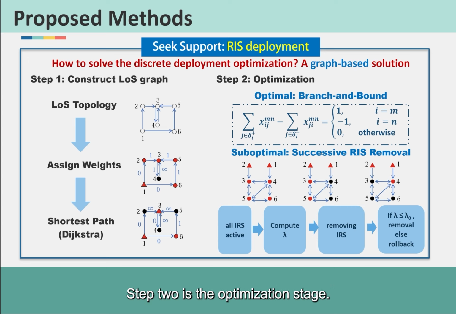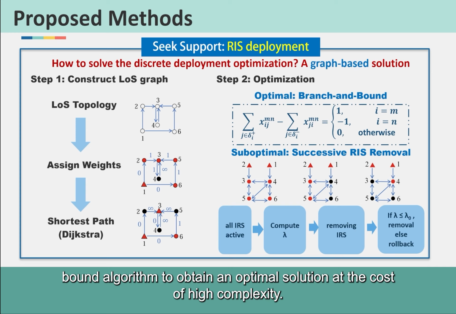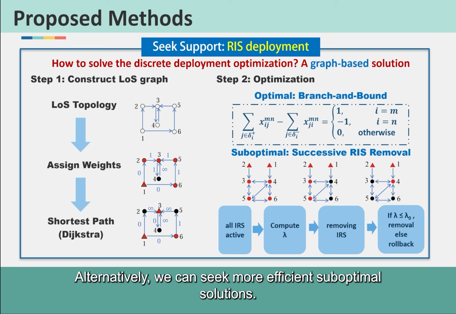Step 2 is the optimization stage. For the resulting discrete deployment optimization, we can use a branch and bound algorithm to obtain an optimal solution at the cost of high complexity. Alternatively, we can seek more efficient suboptimal solutions.